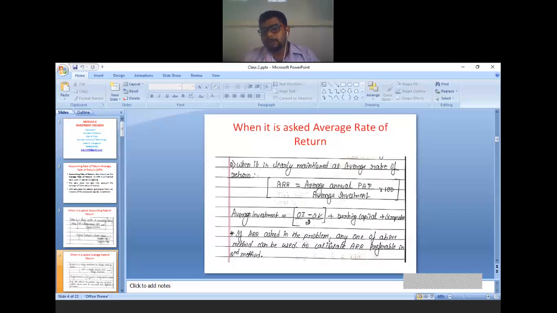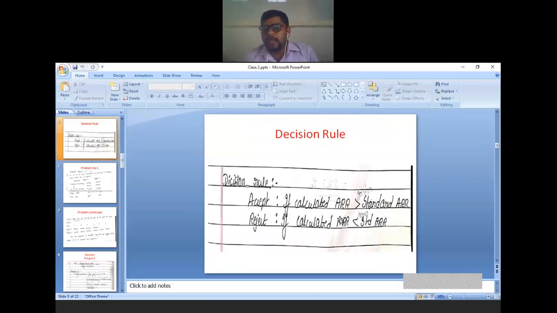Second formula means which formula? ARR is equal to average annual PAT divided by average investment, multiplied by 100. This formula we are using. If in the question paper it is asked clearly to calculate just ARR, that means you have to use this particular formula.